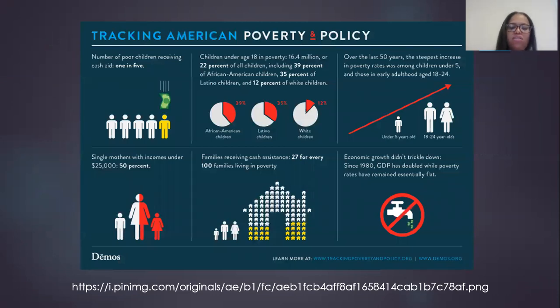This is just a pictogram depicting some poverty statistics in the United States. And so you can see things like 1 in 5 poor children receive cash aid in the United States. It says that 22% of all children, including 39% of African American children, 35% of Latino, and 12% of white children experience poverty.